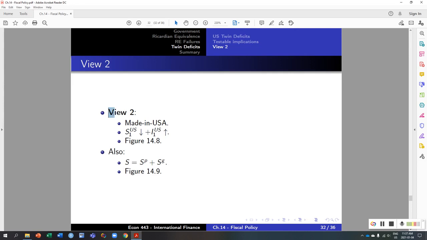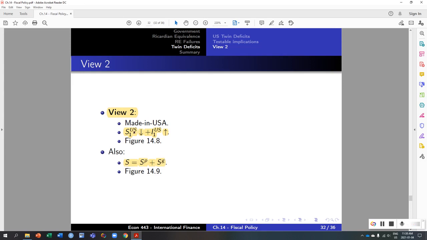So view 2, where we see evidence in the interest rate, which is the made in the USA view, is some combination of higher investment in the US. So far we've assumed that investment was 0, but that's not the case, and a decrease in savings, part of which could be due to government deficits. And notice that the sum of government and private savings, as we know, is the total savings.